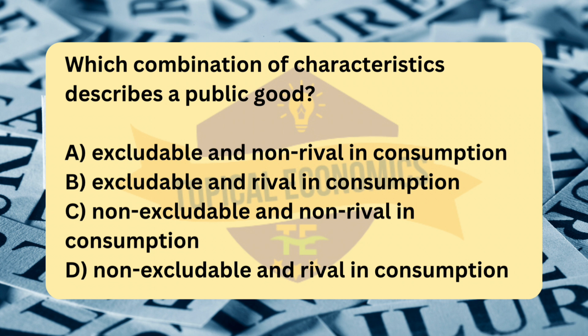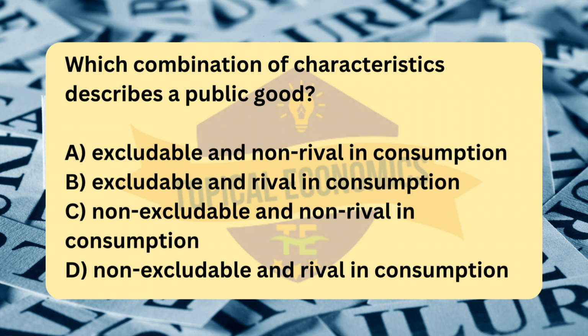A public good is defined by two key characteristics. Non-excludable, no one can be prevented from using the good. And non-rival, one person's use of the good does not reduce its availability for others. Public goods, such as national defense or street lights, are examples where everyone can use the good without diminishing its benefits to others, and no one can be excluded from using it.